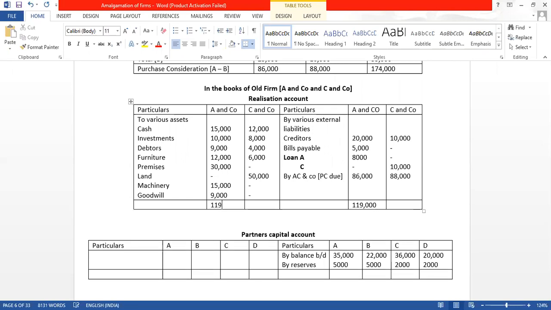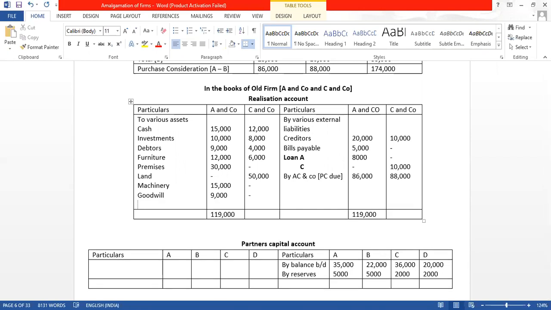So the credit side is heavy. So कितना difference आया? Difference आया 19,000 का. The difference is of 19,000. So ये जो 19,000 मतलब credit is heavy. Credit realization account credit side is income and gain means profit हुआ है. तो ये profit किसको मिलेगा? Partners capital account.